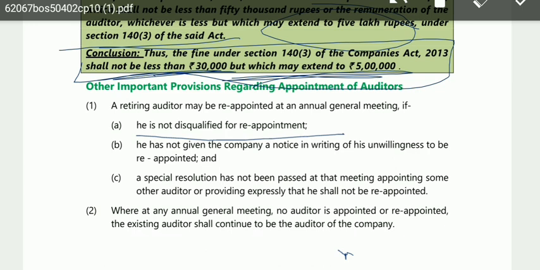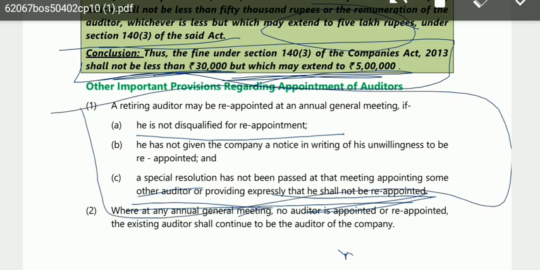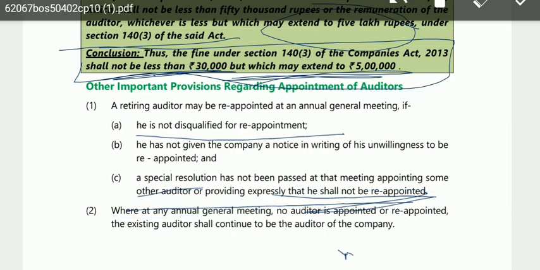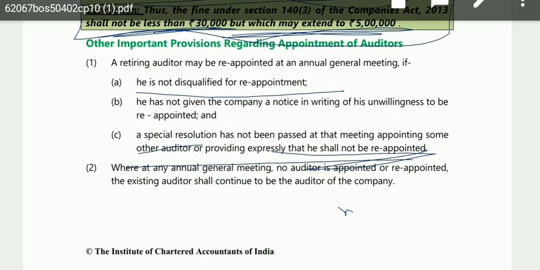So if a special resolution has been passed that this person should not be appointed as an auditor, then that person can never be reappointed as auditor. So a special resolution has not been passed at that meeting appointing some other auditor providing expressly that he shall not be reappointed, or a special resolution has not been passed appointing some other auditor. Okay, so if these are the cases, then a retiring auditor may be reappointed, and else not.